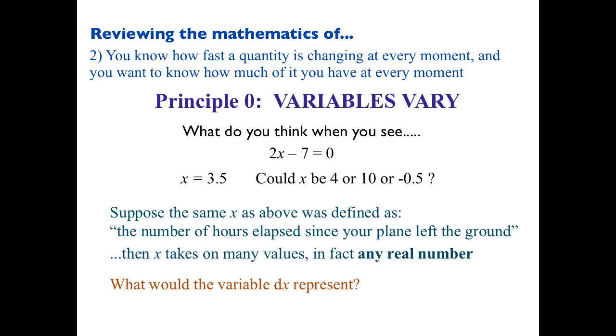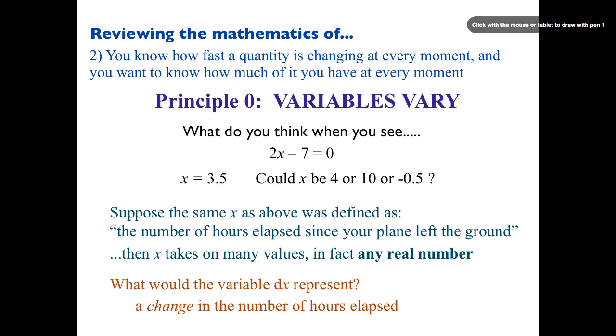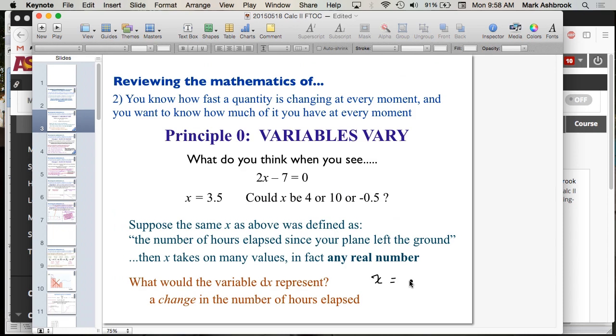All right, so what about dx? dx is a symbol you saw in Calc 1. That's actually a variable too. What does dx represent? Okay, so it's some amount of change in the value of x. So in this case, dx would be a change in the number of hours elapsed. All right, so what's the difference between saying x equals 3.5 and dx equals 3.5?